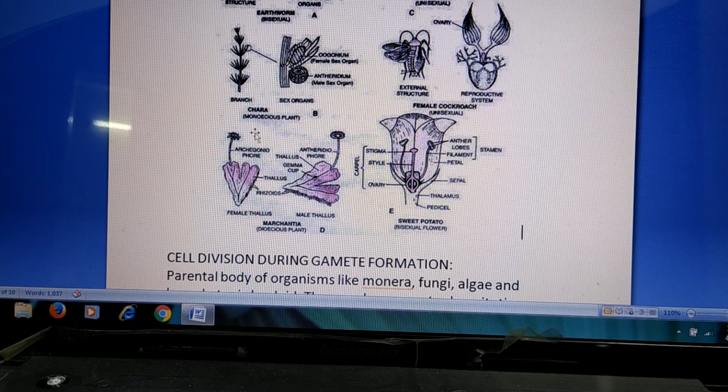So this plant is present as two different morphological forms. So this is called a dioecious plant. This is a dioecious plant. This is a monoecious plant.